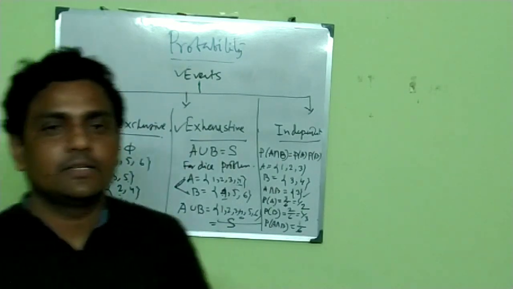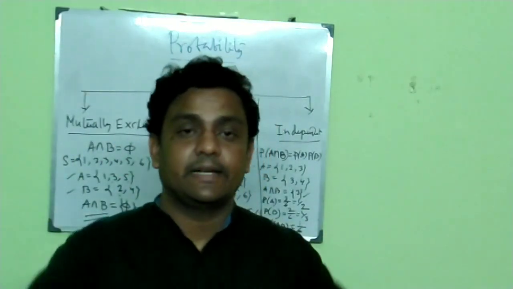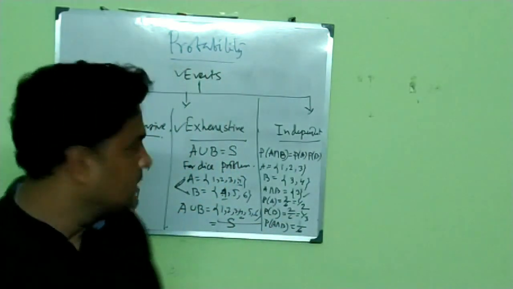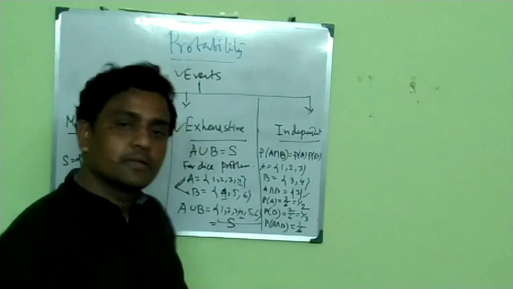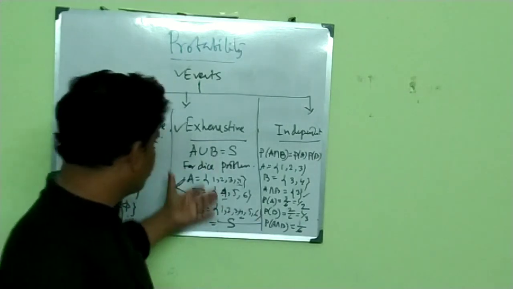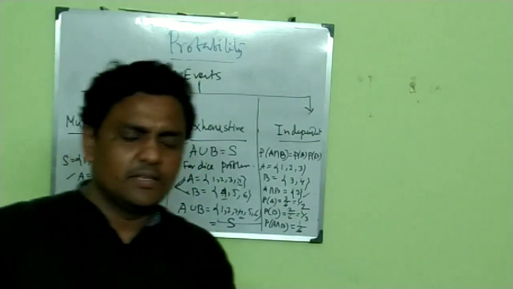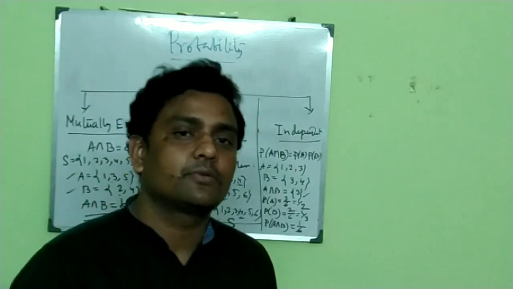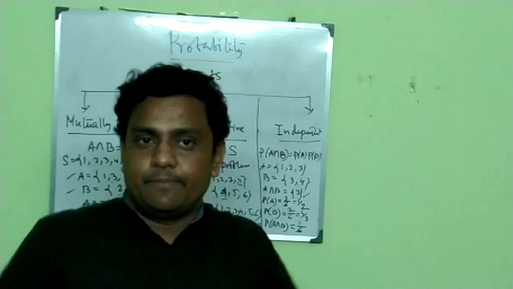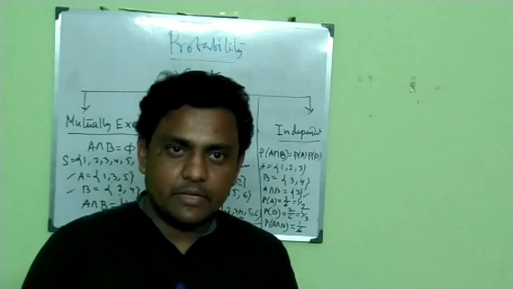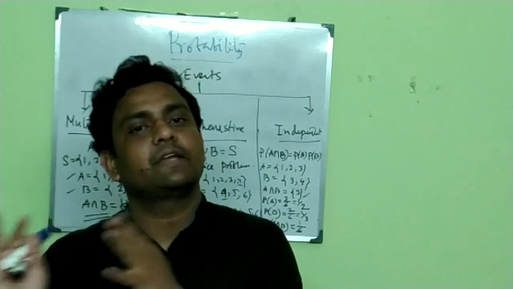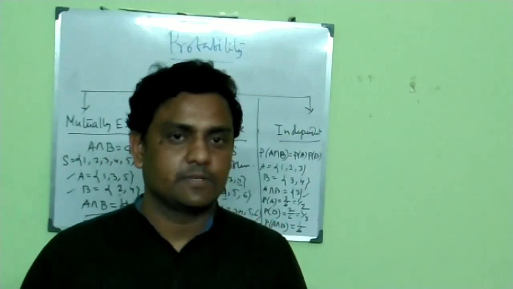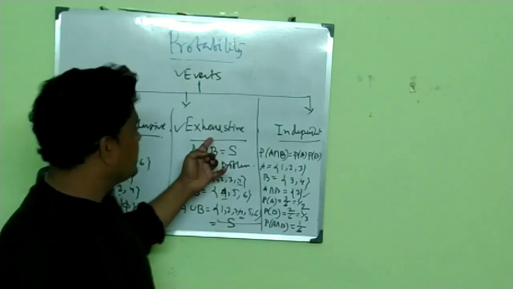Exhaustive event: when you union these two events, you will get the whole sample space S. Then this is your exhaustive event. As for example, I will show you, A is equal to, let's say, throwing a dice, A is equal to {1, 2, 3}, and B is equal to {2, 4, 6}. If you union them, then you will get 1, 2, 3, 4, 5, 6. That means you will get the whole sample space. Then these events are said to be exhaustive events.